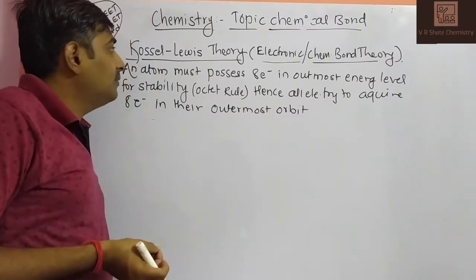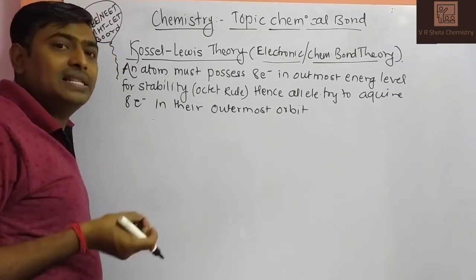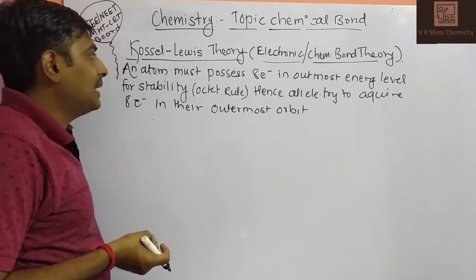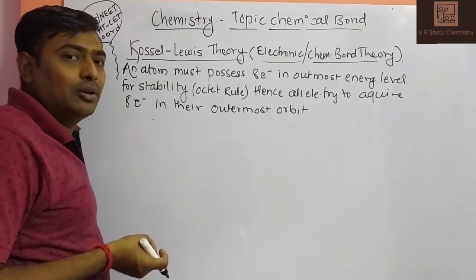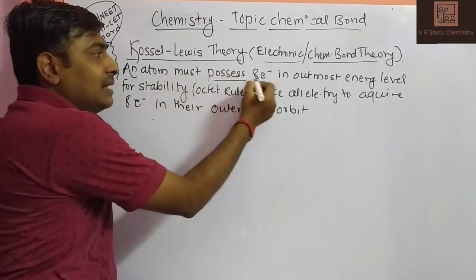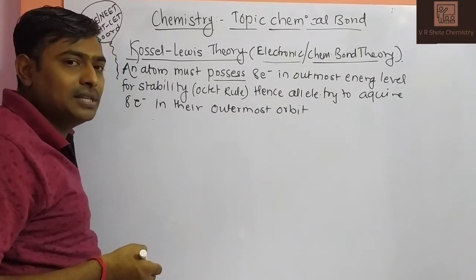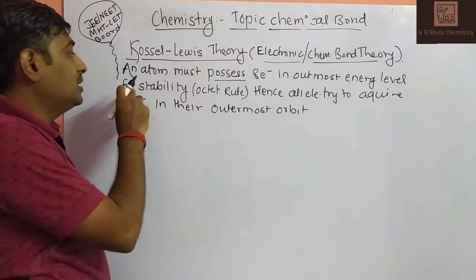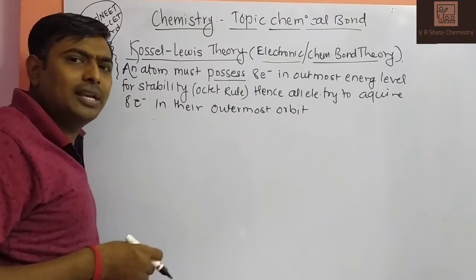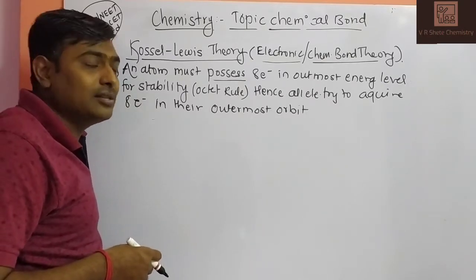So what is the Kossel-Lewis theory? It says that an atom must possess 8 electrons in the outermost energy level for stability. This rule is also called the octet rule.